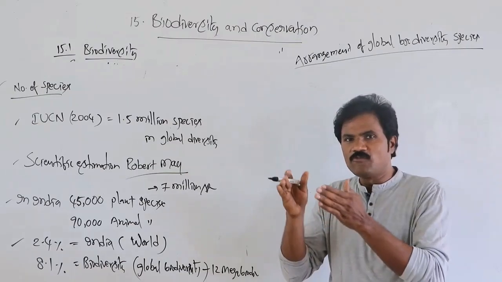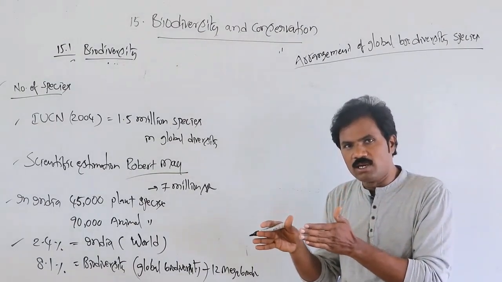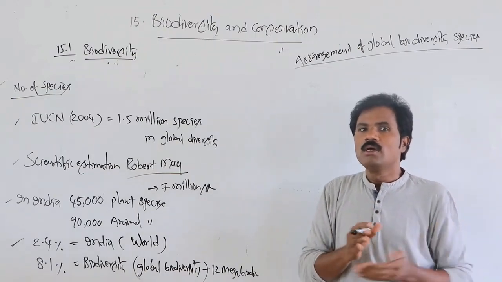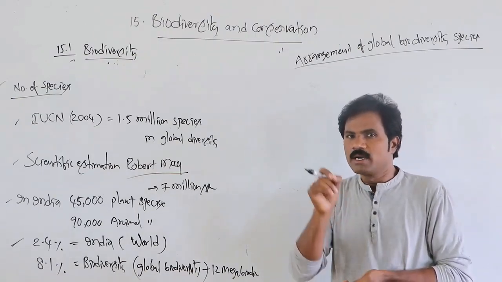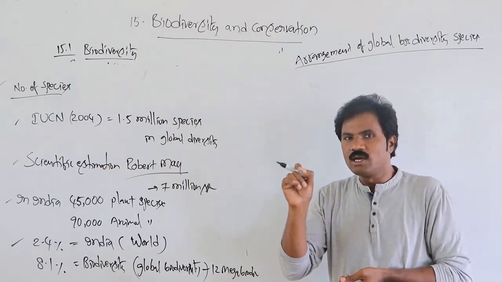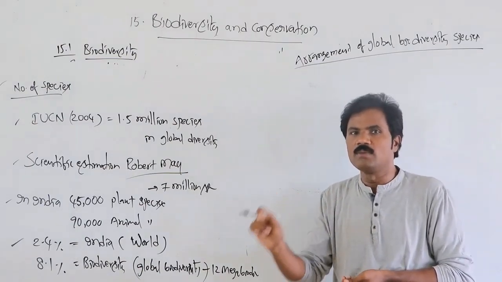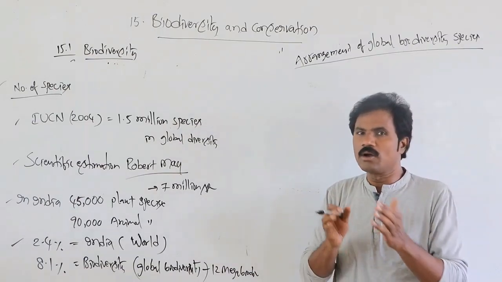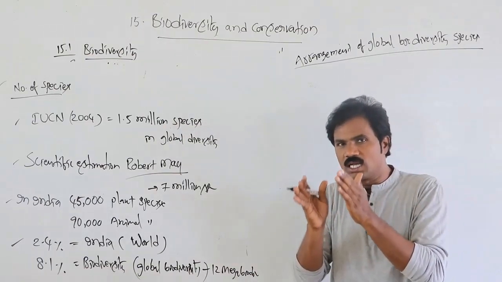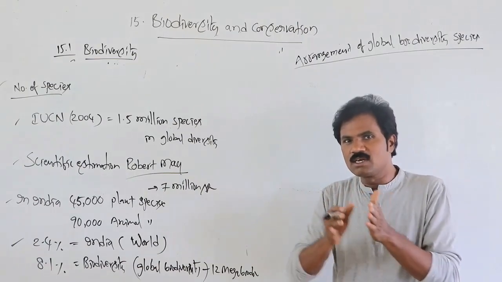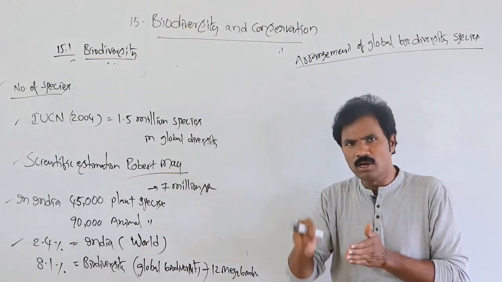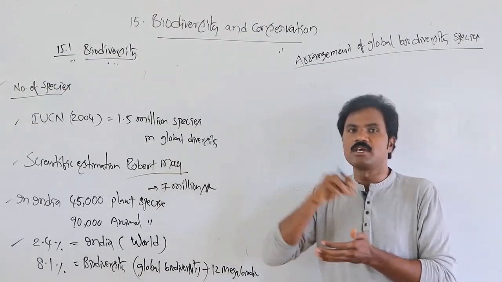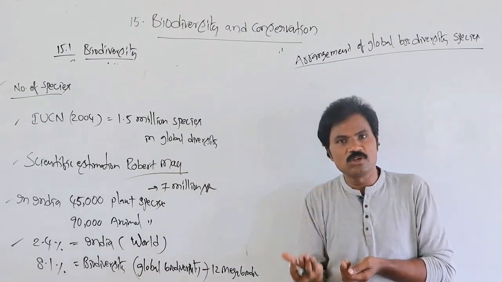For every 10 individuals of animals, 7 individuals were insects according to the earlier estimation. But in the present calculation, for every 10 individuals of animals, 8 are insects. Earlier, according to the textbook, for every 10 animals, 7 came under the insects. According to the latest one, for every 10 animals, 8 are insects. That means the maximum percentage.